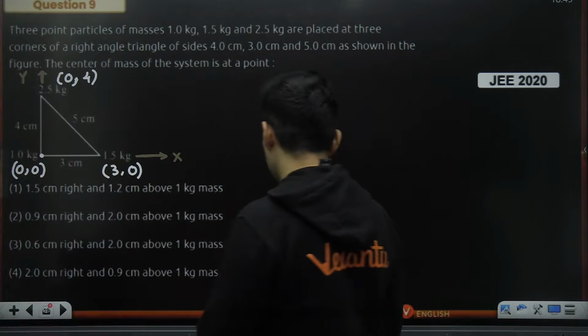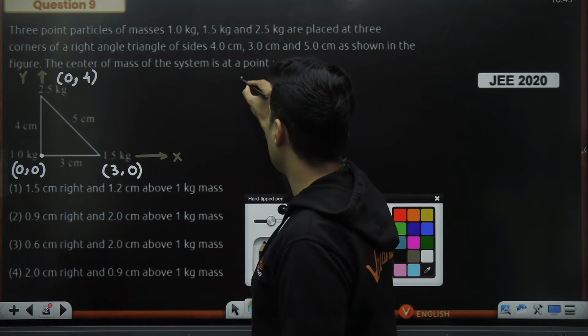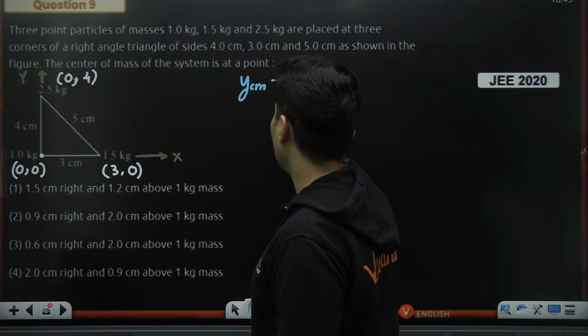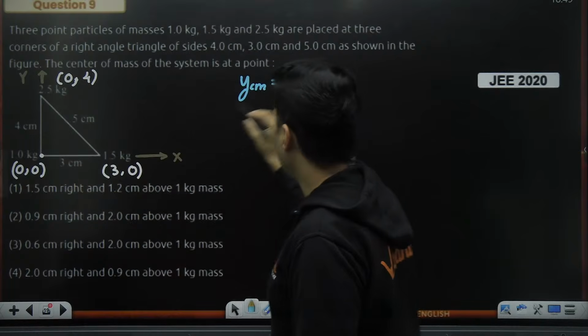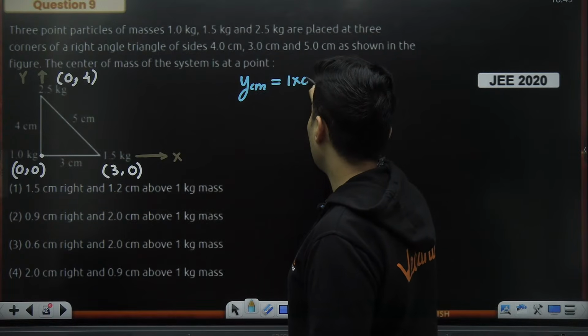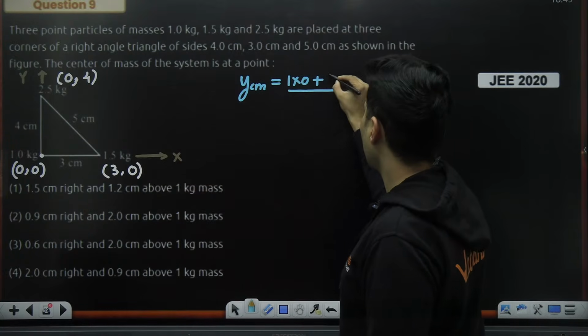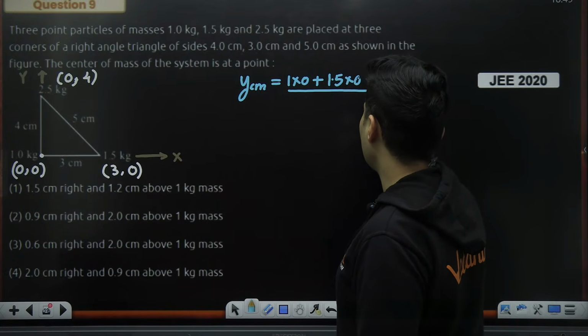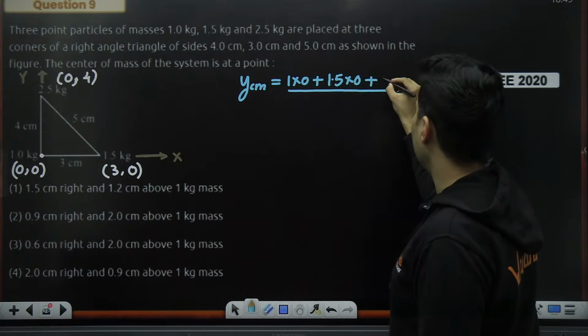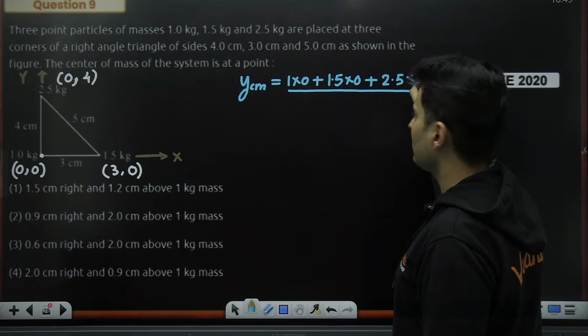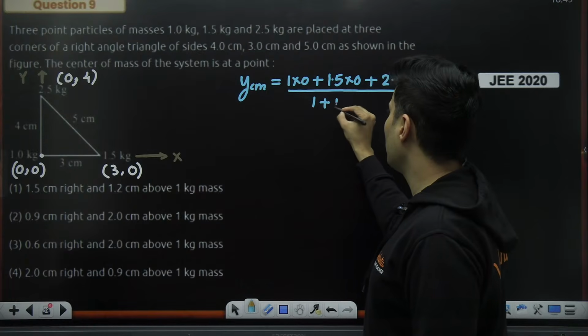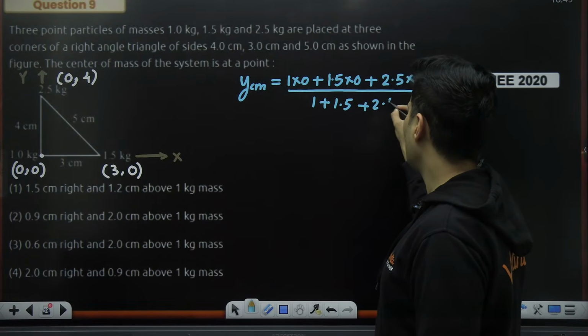But if you had to solve it for the y coordinate, this is what you will do. Y coordinate of the center of mass. M1 y1 will be 1 multiplied by 0 plus M2 is 1.5, but the y coordinate is again 0. M3 is 2.5. The y coordinate is, I believe, 4. And this will be 1 plus 1.5 plus 2.5.